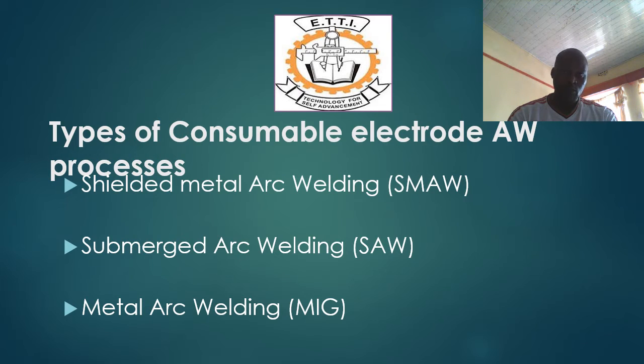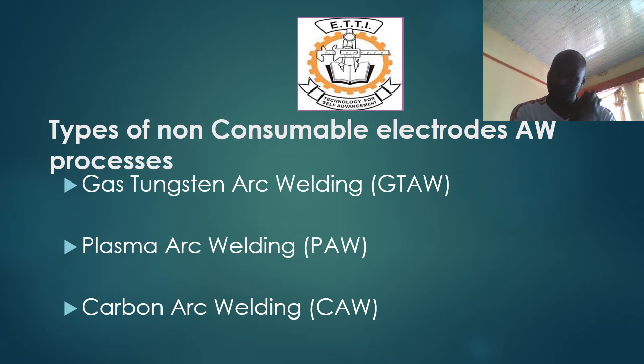Those are the types of consumable electrode arc welding processes. Then let's look at the types of non-consumable electrode arc welding processes. One, we have what we call gas tungsten arc welding. Another type, we have plasma arc welding and carbon arc welding.